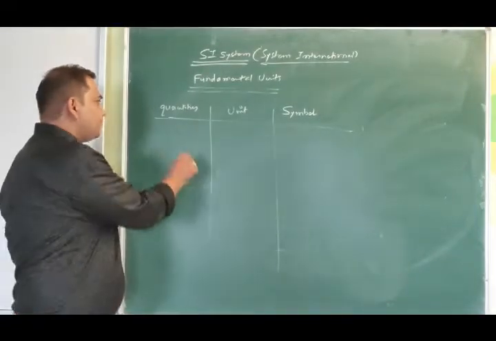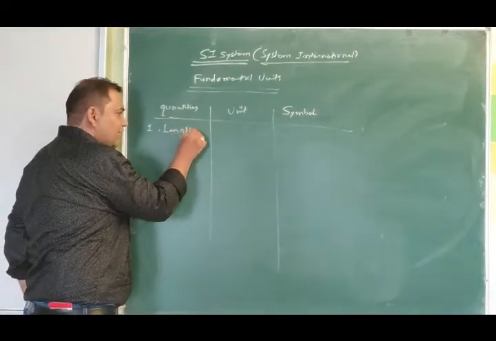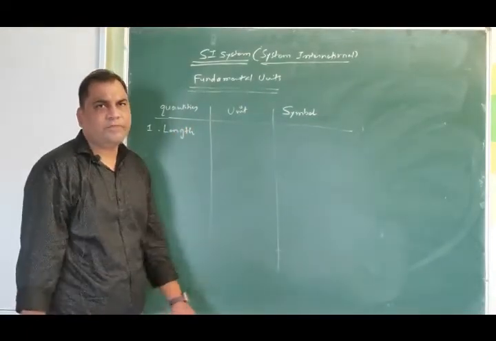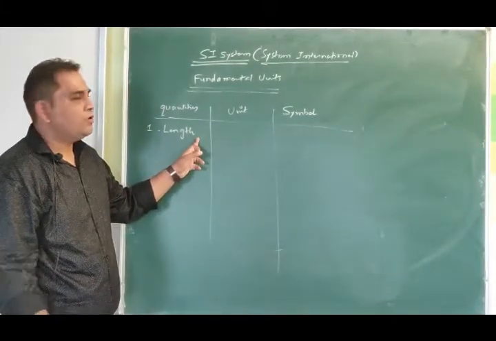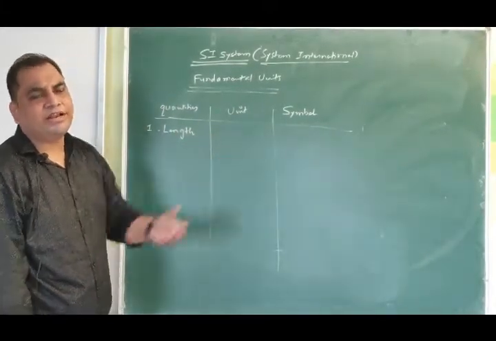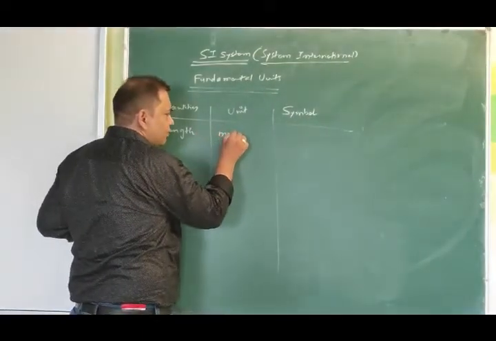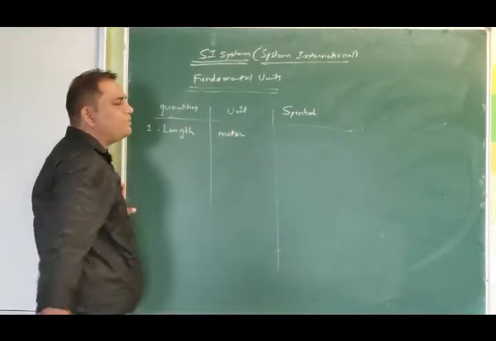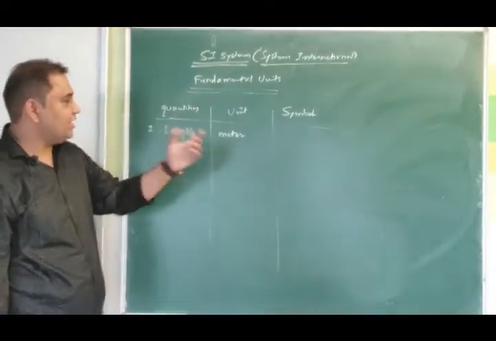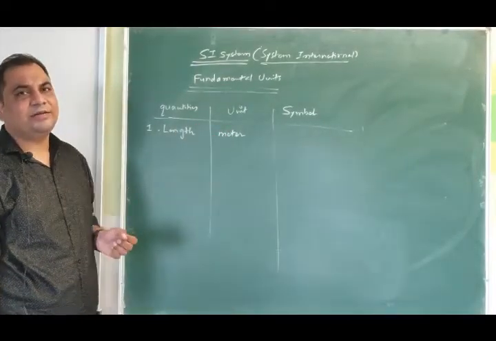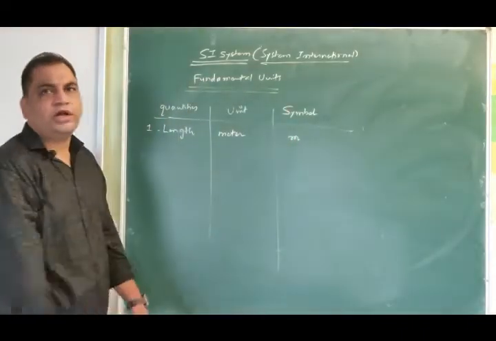For example, for the physical quantity length, as far as mechanics is concerned, the majority of our measurements will require measurement of length, and in the SI system for measurement of length we have accepted meter as a fundamental, or we can say a worldwide accepted unit, and the symbol of meter is m.